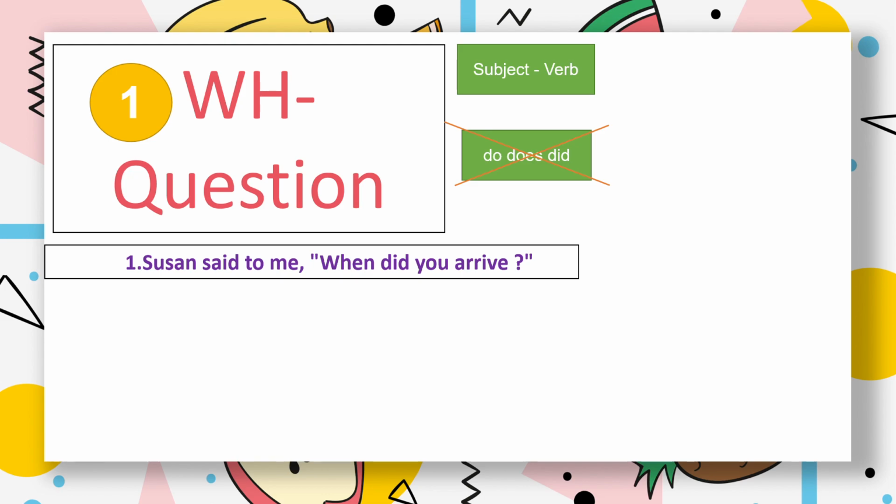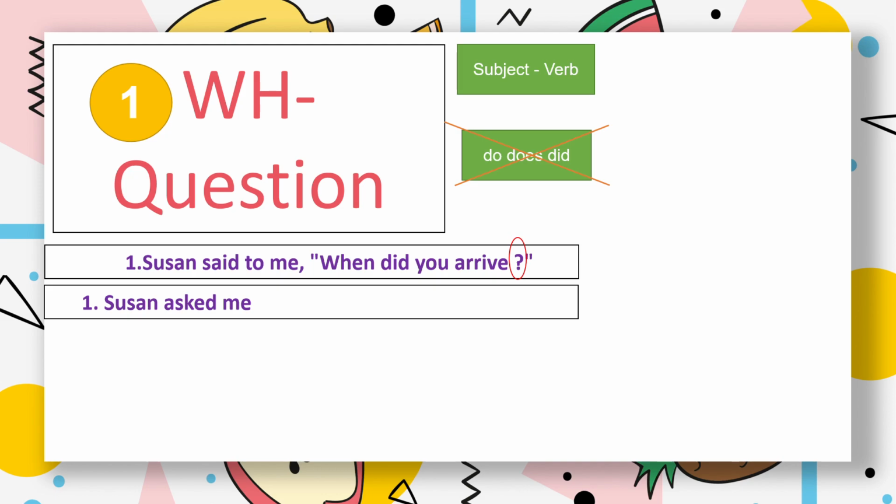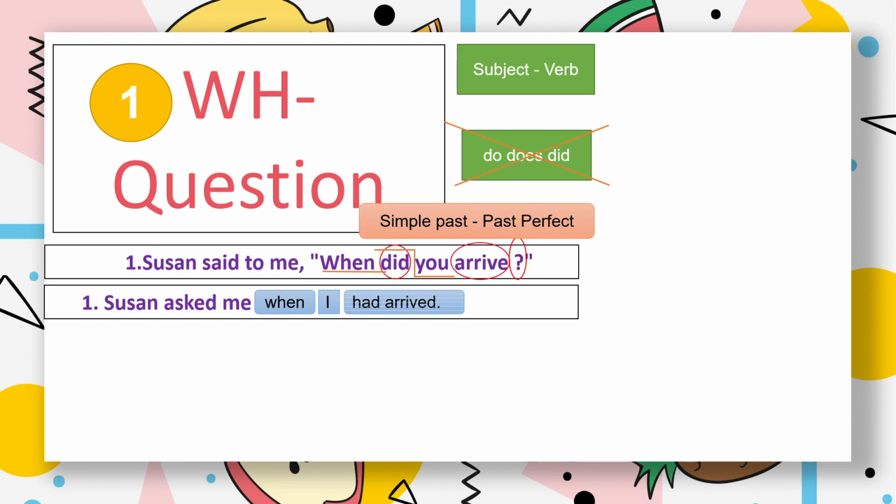The first step is, as long as you see a question mark behind, you need to change the verb to "Susan asked me." And then continue to write down the word when to connect your answer. And then "did you arrive?" You need to reverse the sequence in order to apply subject-verb agreement. So the pronoun is I, because you is referring to me. And then did arrive is in simple past, so you need to change it to past perfect, becoming had arrived. So you do not see any do, does, did here, but the tense has already changed to past perfect. That's all, and then full stop.